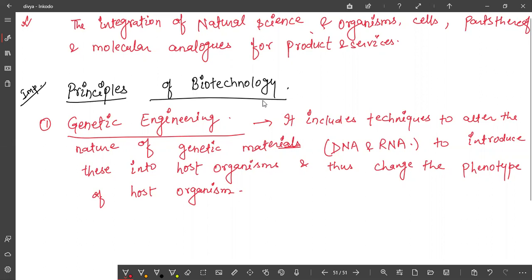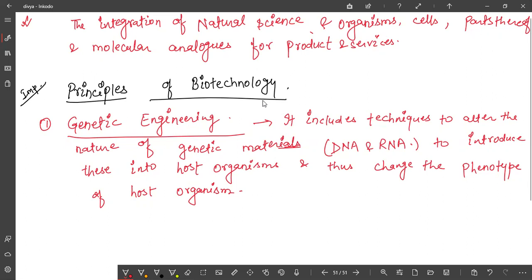And what is the genetic material, you know? In our case, it is DNA, and in some viruses or simple organisms, this may be RNA. So DNA and RNA both act as genetic material. So what we are doing in genetic engineering, simply, these are the techniques to alter the nature of genetic material, and after altering the nature, we will introduce that manipulated DNA into the host.